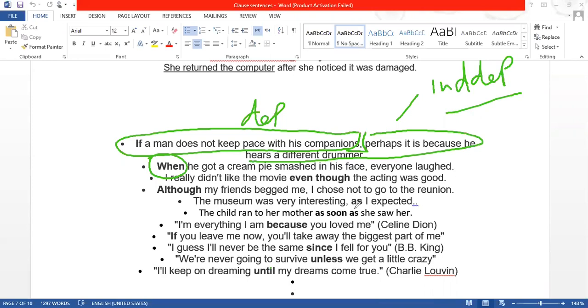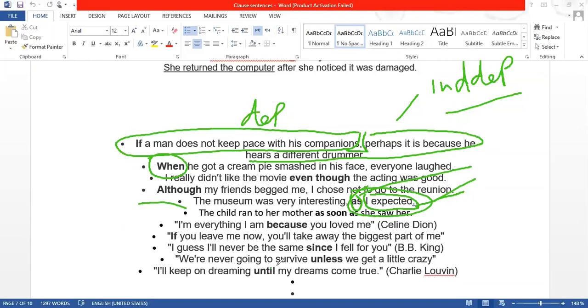Another one: "The museum was very interesting as I expected." So "as I expected" is a clause. When we put this subordinating conjunction at the beginning, this whole clause becomes a dependent clause, because it is dependent on another clause. We need to have this one with it: "The museum was very interesting."